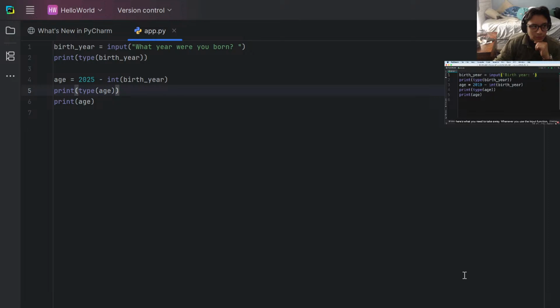So here's what you need to take away. Whenever you use the input function, you always get a string. So if you're expecting a numerical value, you should always convert that string into either an integer or a float.